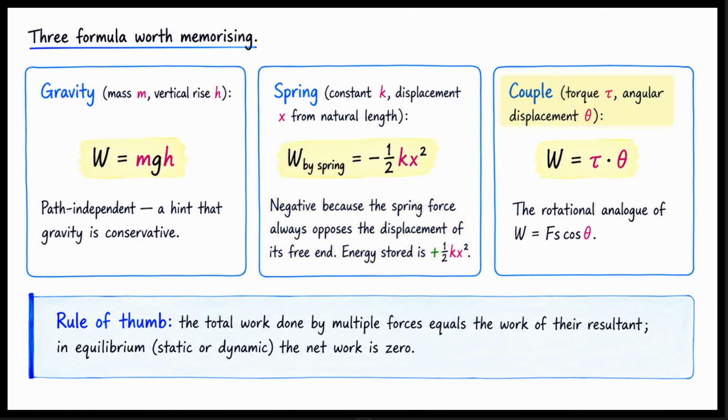Third is a couple or torque. For a torque tau and an angular displacement theta, the work is tau times theta. This is the rotational analog of force times distance. A good rule of thumb is this: the total work done by multiple forces equals the work of their net resultant force. In any state of equilibrium, the net work is always zero.